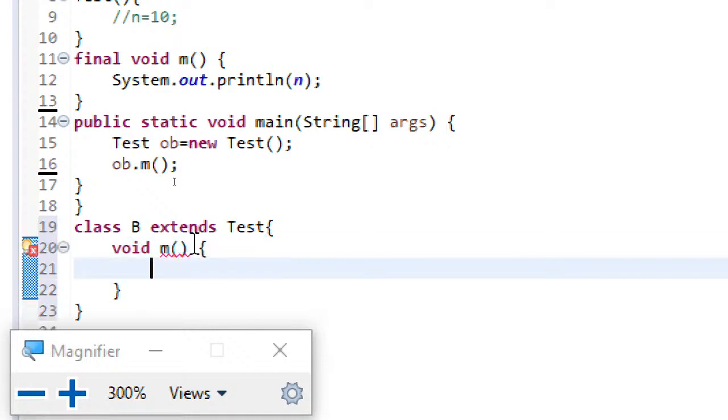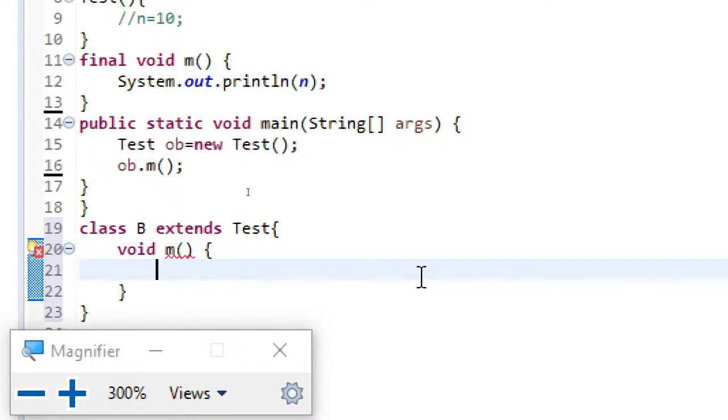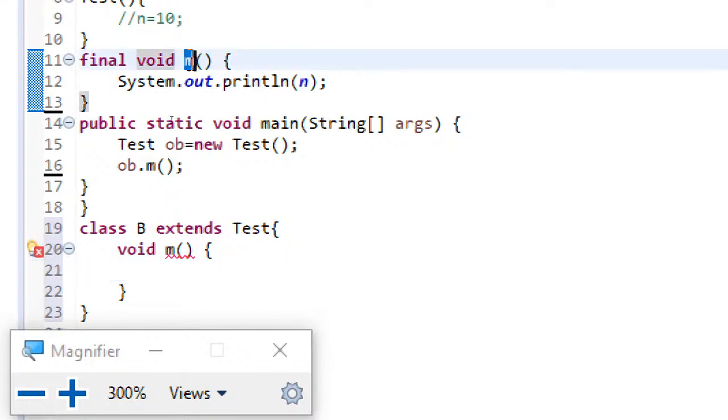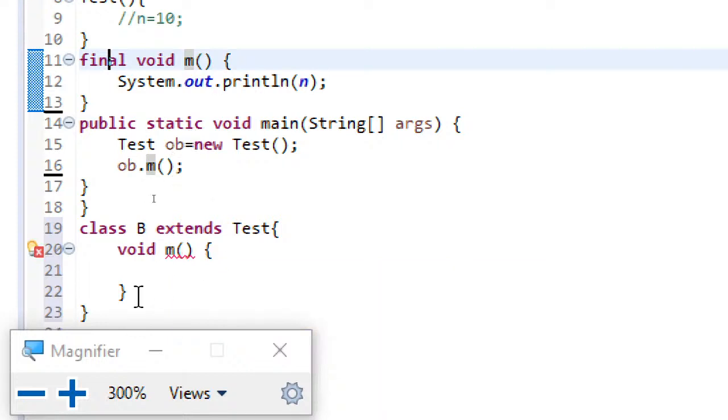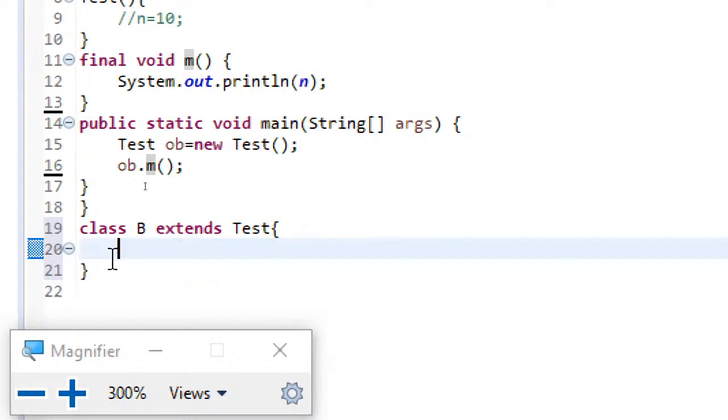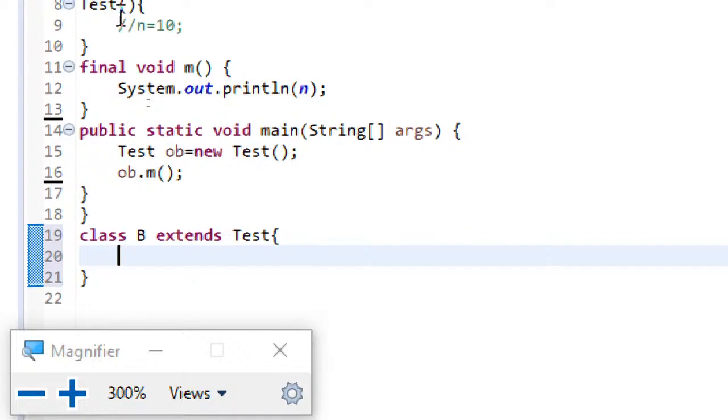Now you can see a red cross mark which indicates an error, because here this method m is declared as final. If you move your cursor here, you can see "cannot override the final method from test". So this is the point you need to remember: final methods cannot be overridden. This is the second use of final.